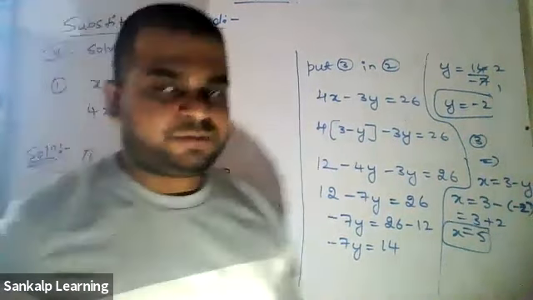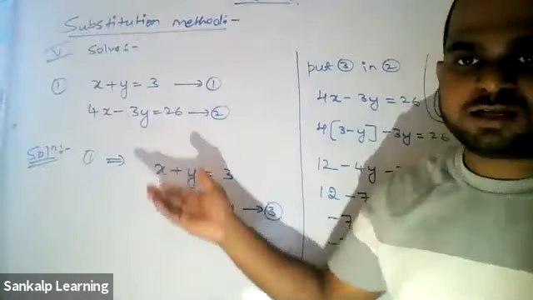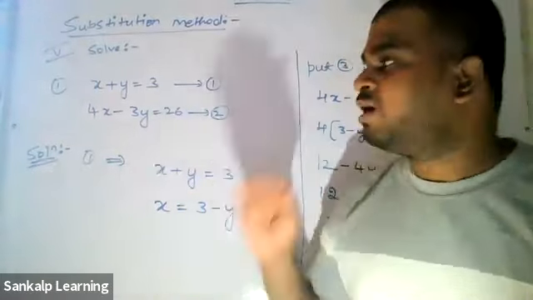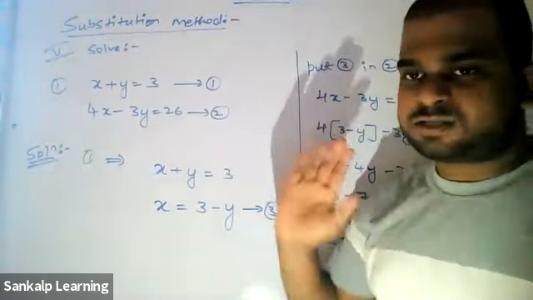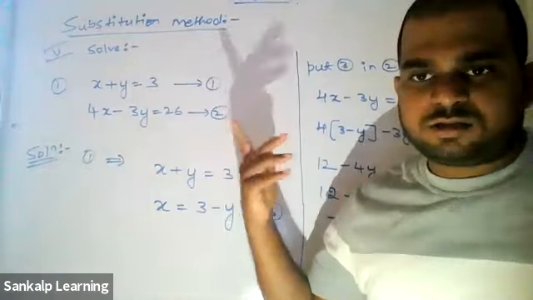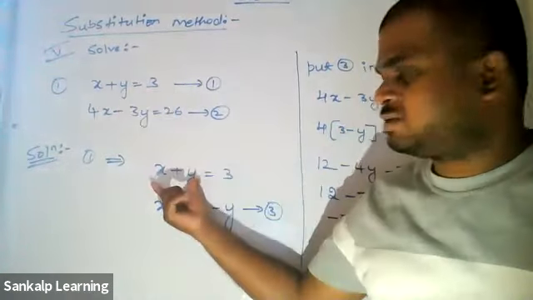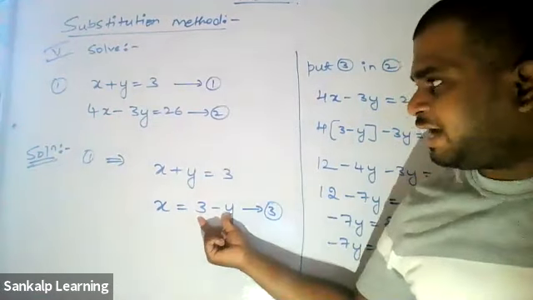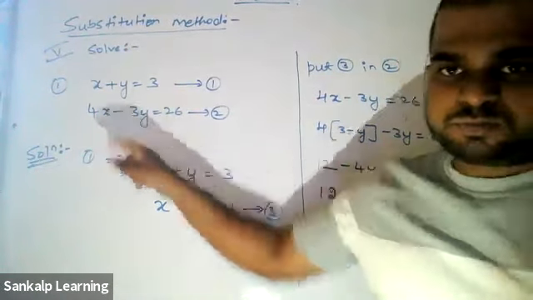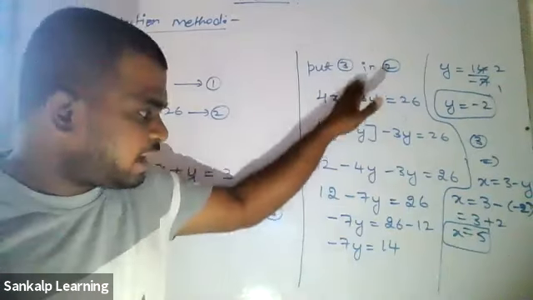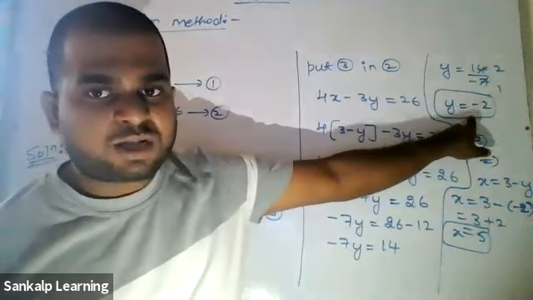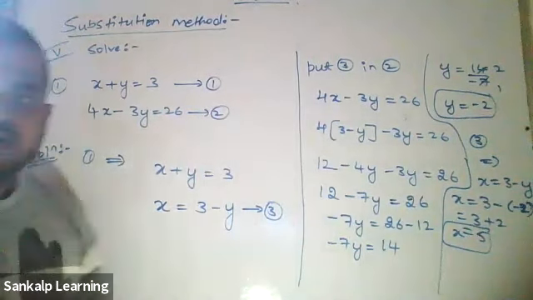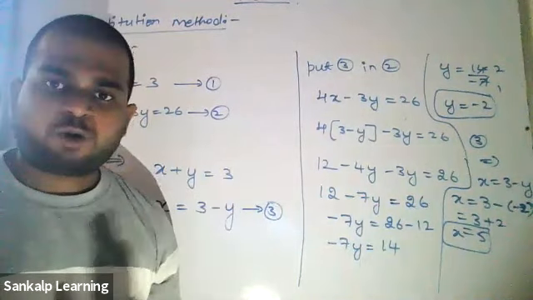Now, what is the first step? They would have given you two equations. Check whether A1, B1, C1, A2, B2, C2 are integers. If they are integers, very good. Take it as equation 1 and equation 2. Your wish, choose anything. I'm choosing this, and in this equation I'm solving for x. Whatever you get, put back in equation 2. Using that, solve it, you'll get the value of y. Once you get the value of y, again put back in equation 3 so that you'll get the value of x. Is that clear?